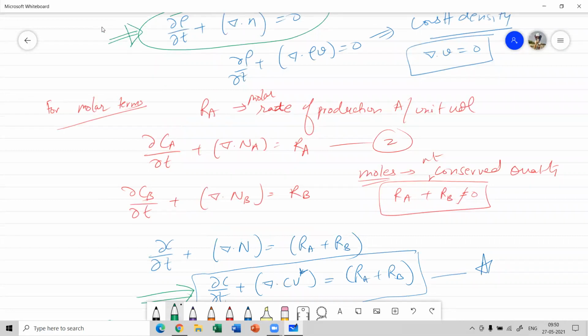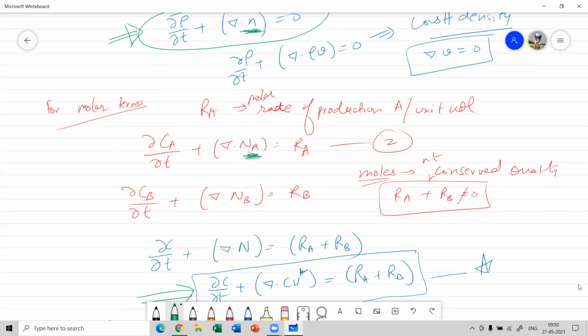Now these expressions are used for describing only binary diffusion. But in order to obtain the concentration profile, we're going to change the fluxes, that is this mass flux N and this molar flux capital N. They will be approximately replaced by their expressions of concentration gradient, and then these expressions will be used to define the concentration profile of each component in a system.